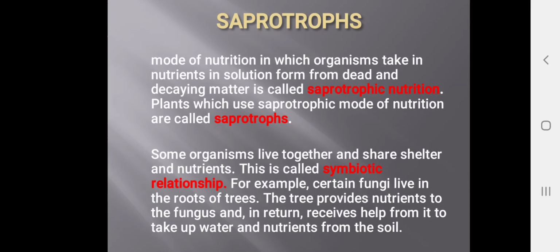For example, certain fungi live in the roots of trees. The tree provides nutrients to the fungus and in return receives help from it to take up water and nutrients from the soil. So here the mutual understanding between the fungus and tree takes place. These are said to be a symbiotic relationship.